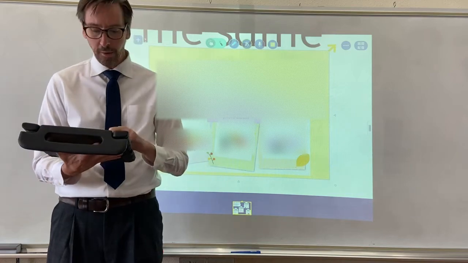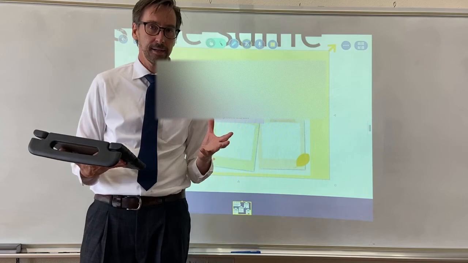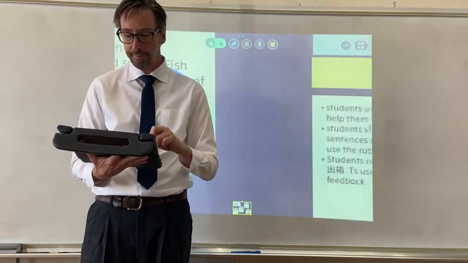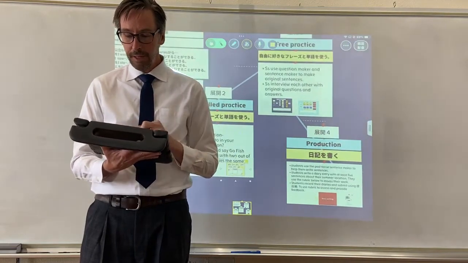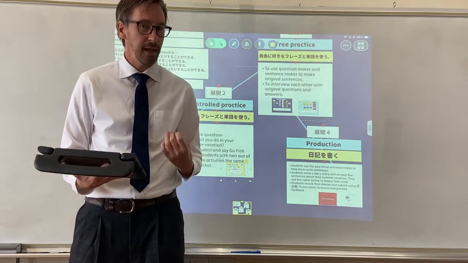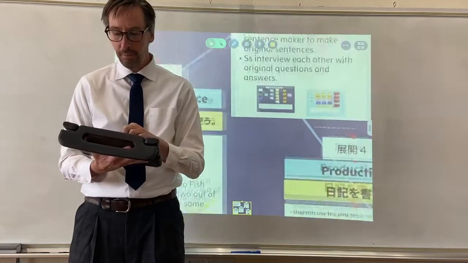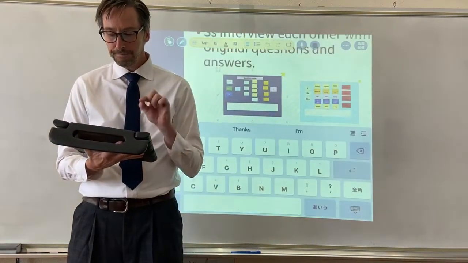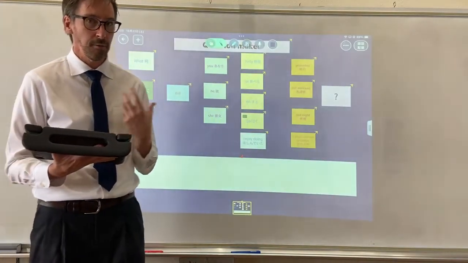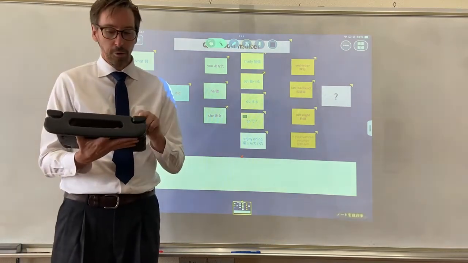The benefit of Loilo is that you can make things and move things around. So gone are making those cards that you have to cut out and share. You can do it very easily with Loilo. Next, we get into free practice. And with free practice, remember my goal is I want them to be able to make original sentences. And I'm going to use Loilo to help me do that. With Loilo, you can move things around. So I want the students to mix things up and make their own original sentences.